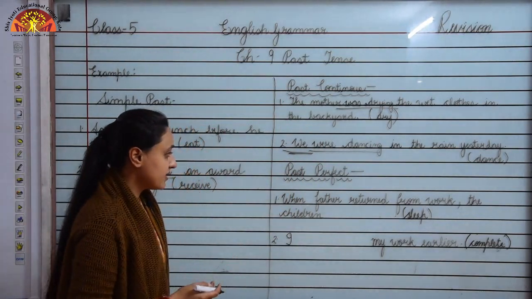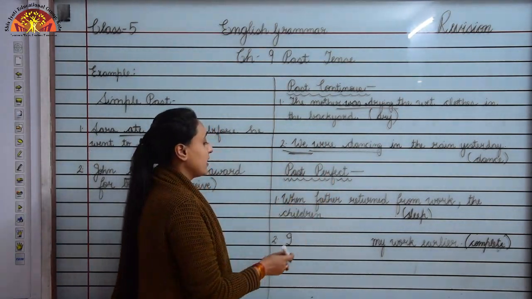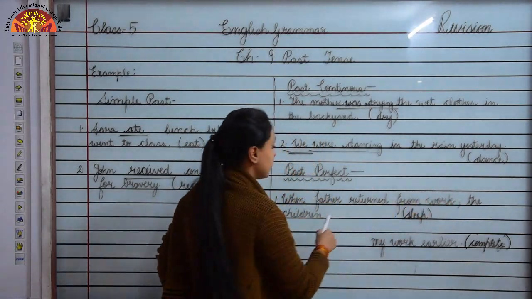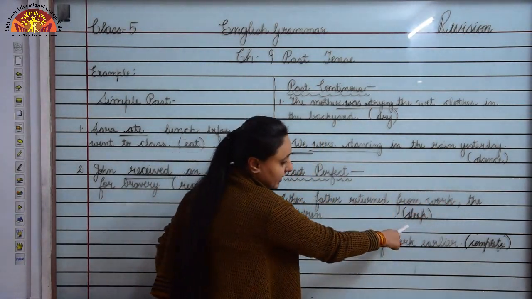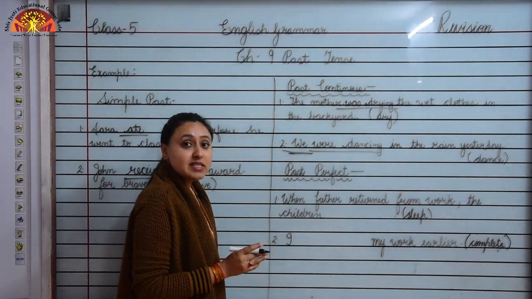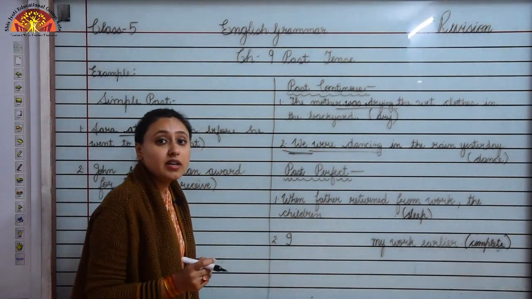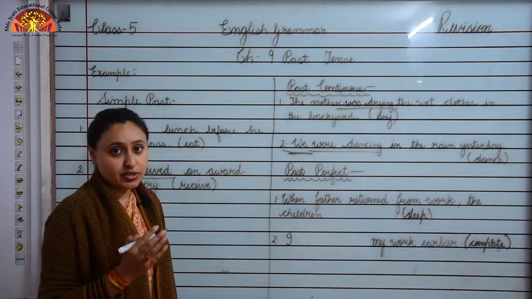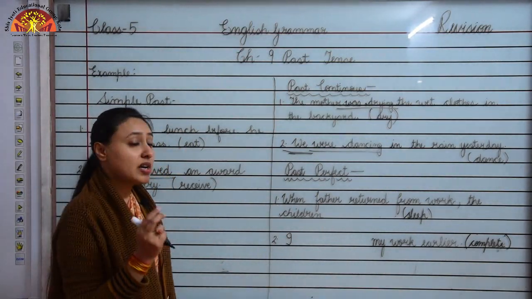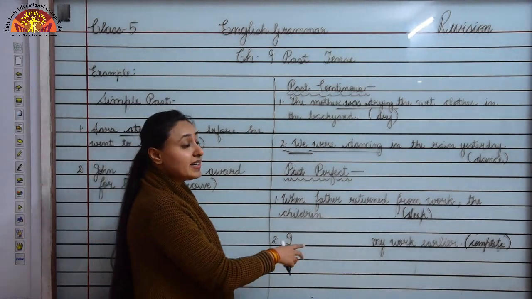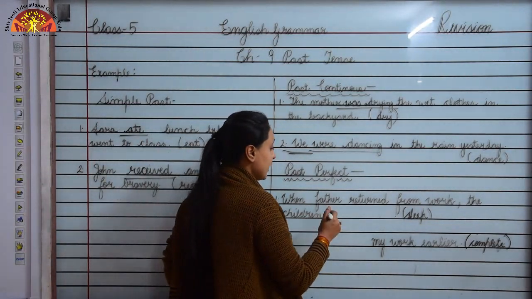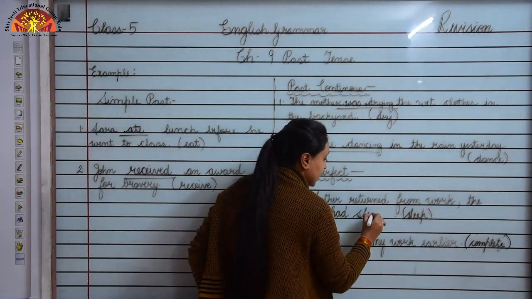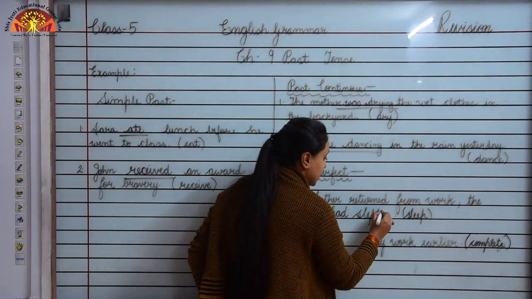Now children, let us revise past perfect. Number 1, when father returned from work, the children dashed. In the bracket, the verb given to you is sleep. So children, here we have to change the sentence to past perfect. Whenever we have to change to past perfect, we add had, okay. Children, had slept, okay. Sleep will become slept.